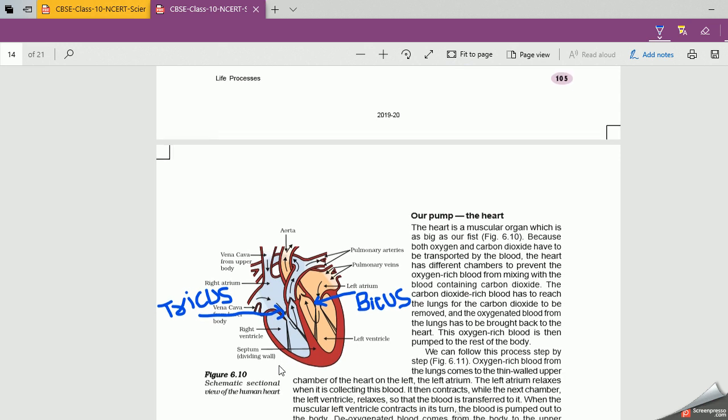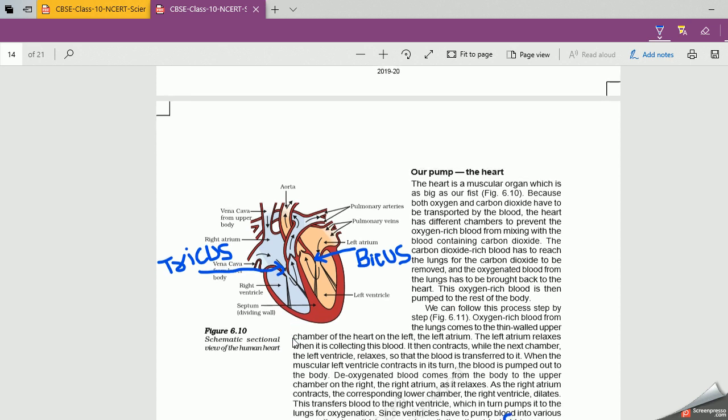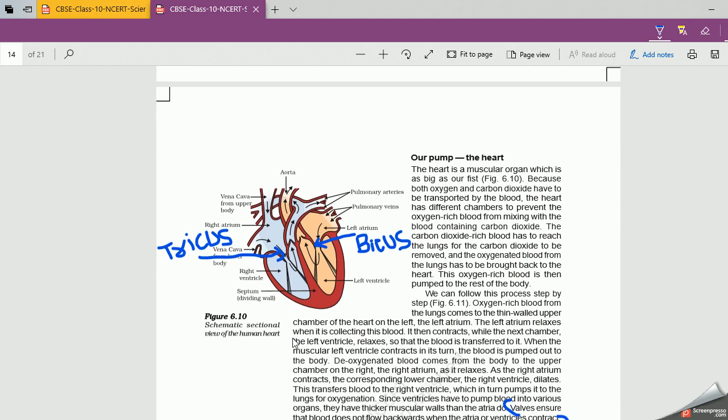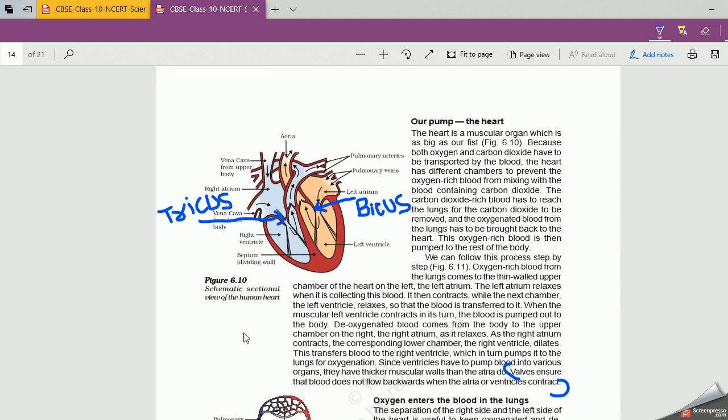Now coming to the structure of the heart, this heart is four-chambered. Human heart, we are talking about the human heart. This human heart is a four-chambered heart. What are those four chambers? This is right atrium, left atrium, right ventricle, left ventricle. So our heart consists of four chambers: right atrium, left atrium, right ventricle, left ventricle.